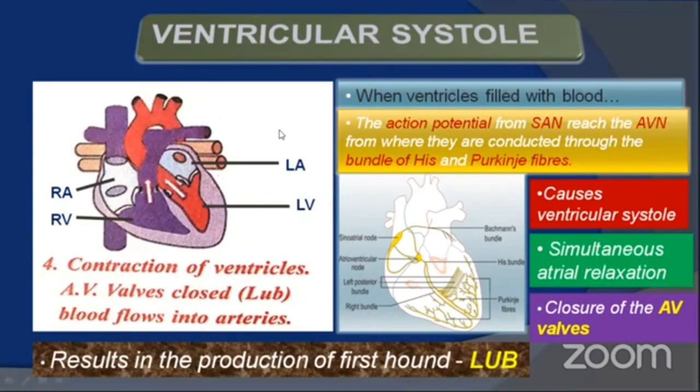Now let's move on to the next slide. This ventricular systole lasts for about 0.3 seconds. Out of 0.8 seconds, 0.4 seconds have been completed. Atrial systole lasts for about 0.1 seconds and ventricular systole lasts for about 0.3 seconds.